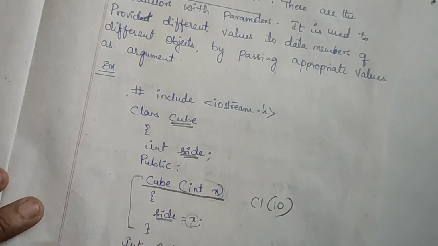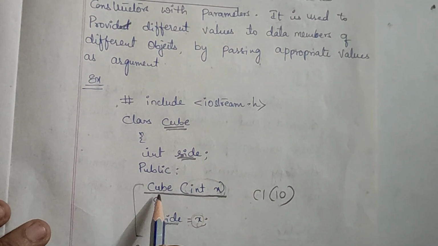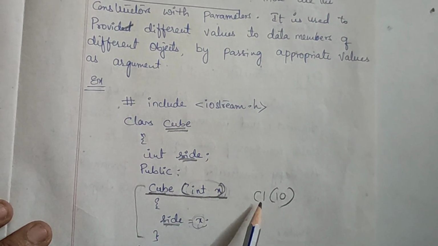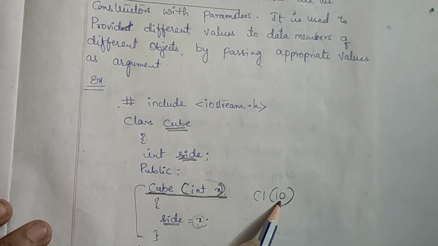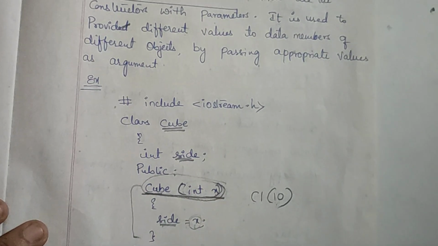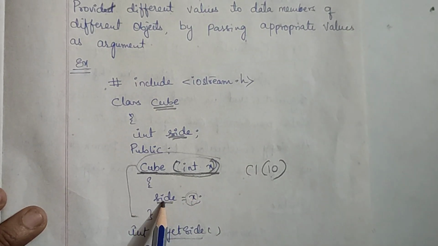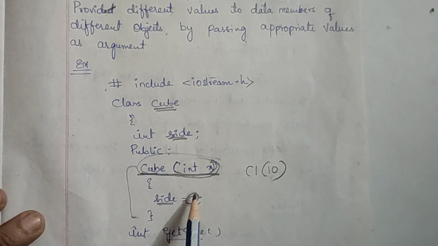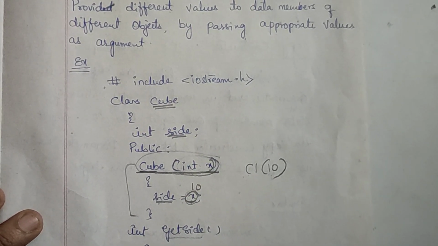C1 of 10: class name followed by parameter, object name followed by parameter. So when I do this, what happens? This constructor will be executed and side value becomes x. What did I give in place of x? 10. So side becomes 10.